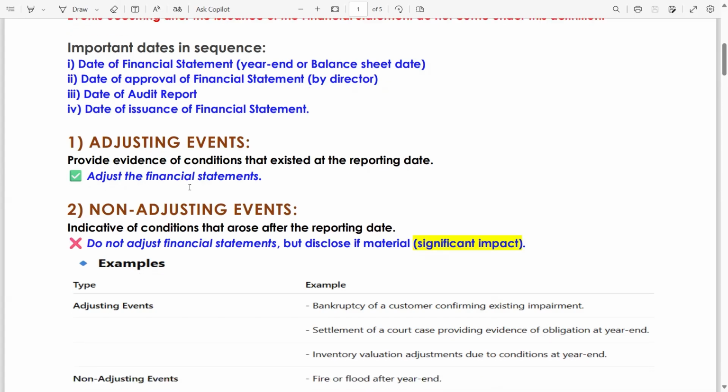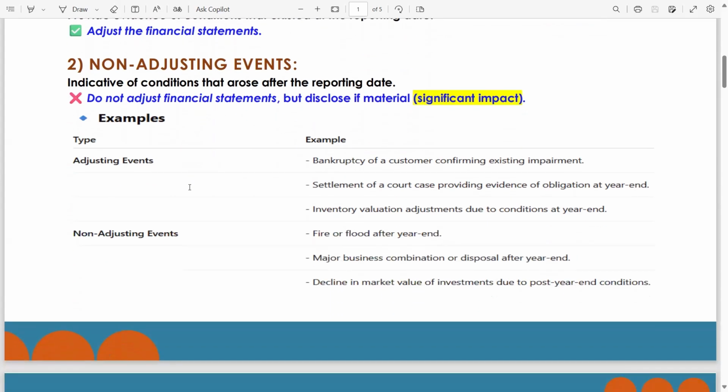Now there are a few examples for adjusting event as well as non-adjusting event. Adjusting events and their examples: bankruptcy of a customer confirming existing impairment. Also, settlement of a court case providing evidence of obligation at year end.